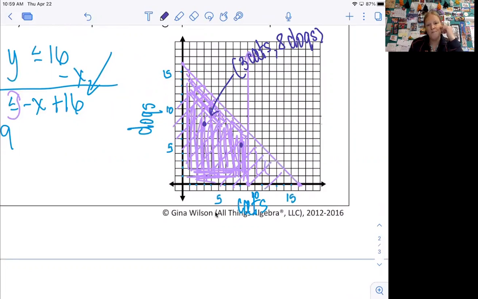I could pick something over here and label it. Let me ask you this. Could I pick this point? Does that work? It's on the line. It does because it's a solid line. So this actually is what's called the maximum, and this is the maximum number of cats and dogs she could have. So she could have 8 cats and what is that? 7 dogs. Okay, and that fits both criteria. 8 plus 7 is 15, and 8 is less than 9.